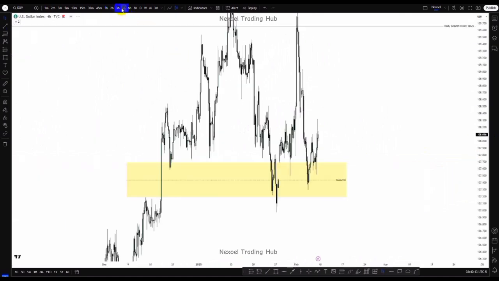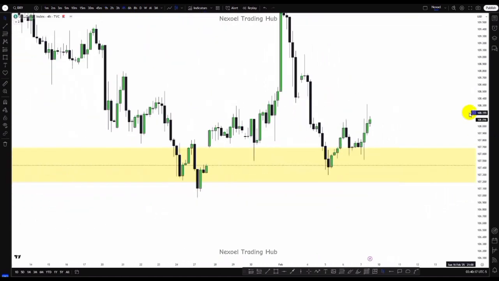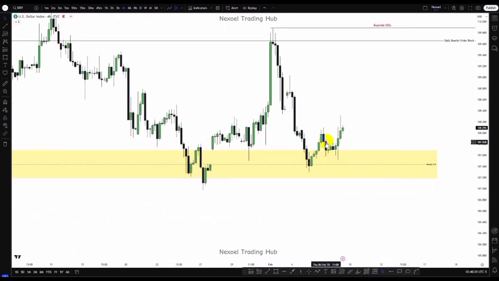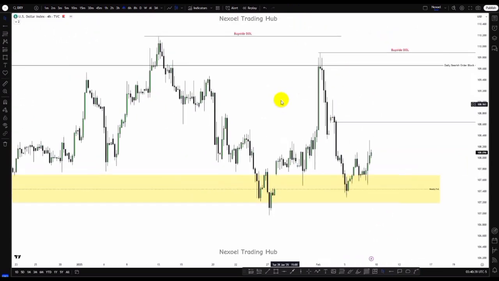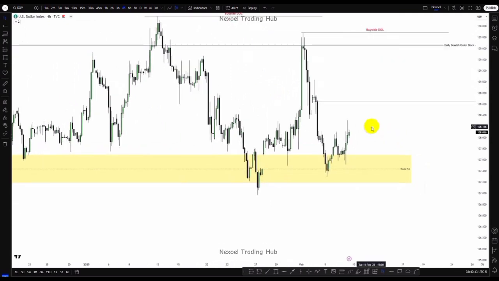So let's check the 4-hour time frame so that we can have less noise in the candles, so we can clearly see that price is still giving us a reason for a bullish push. So this should be the first draw on liquidity. I'll be waiting to see first the reaction of price at this level to determine if this is going to go strongly bullish to take out the buy side liquidity resting here, and in extension this buy side liquidity. So if I'm looking for a bullish move, this will be the first price level I'll be looking at before further bullish continuation, or we could see bearish reason to the downside. So this is my expectation for the dollar index.